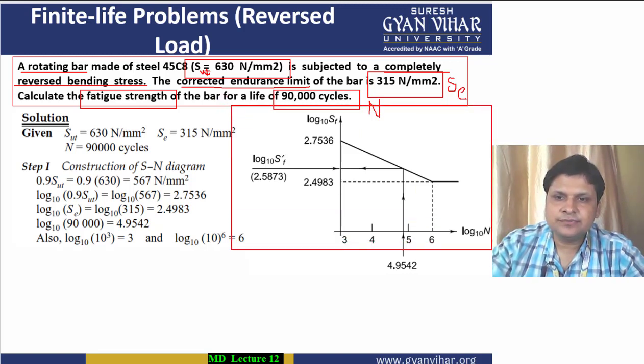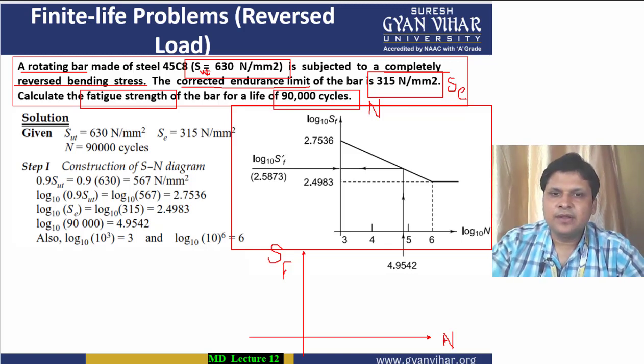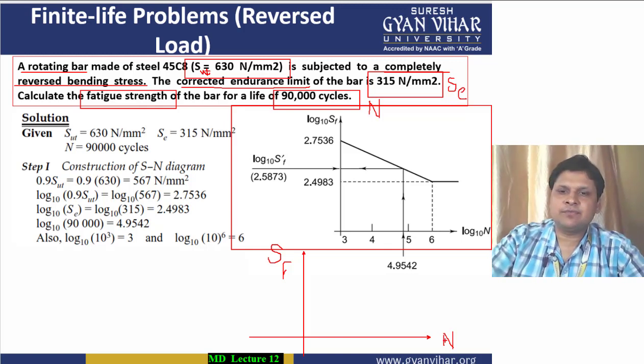How will we try? First of all we will draw a vertical line and a horizontal line. This vertical line will denote the fluctuating stress value, and the horizontal line will denote the log value of the number of cycles.